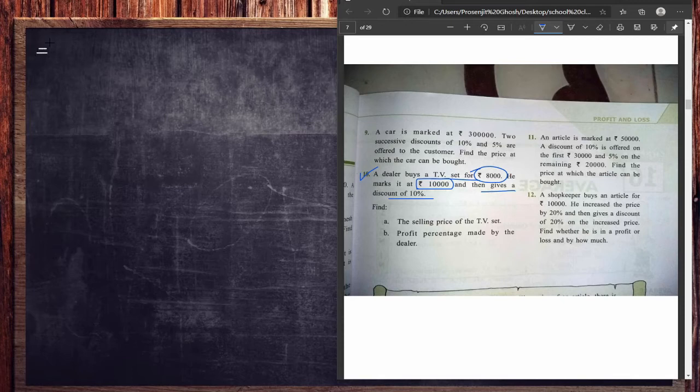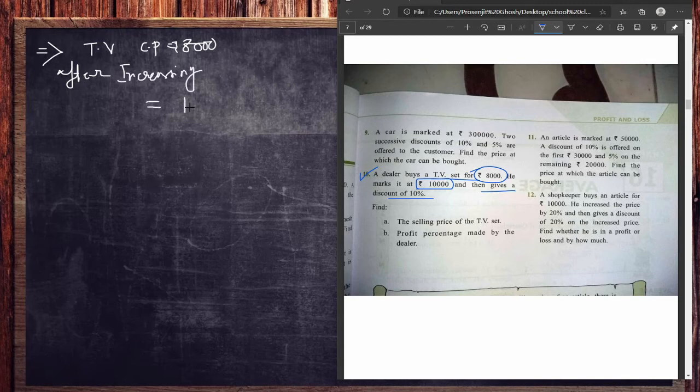Otherwise, it is not possible to give the discount on cost price, right? So the TV set's main price, that is the cost price, is 8,000, you can say. But after increasing, what are you getting?